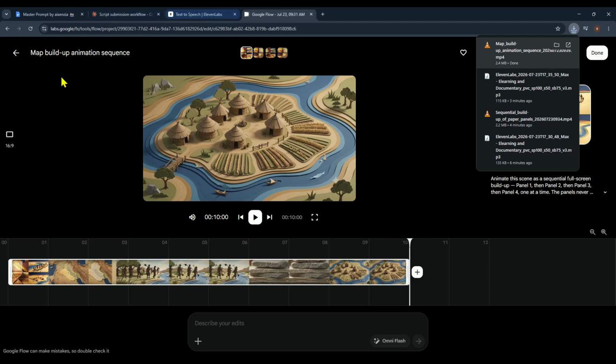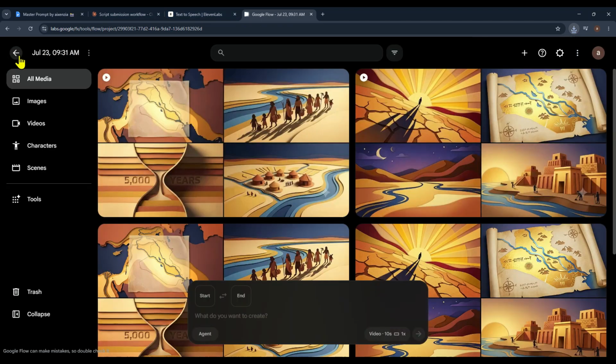That means your viewers see something fresh every couple of seconds, which keeps the video visually engaging and prevents it from feeling repetitive. The more engaged your audience stays, the better your average view duration and overall audience retention will be. Now let's move on to scene 3.